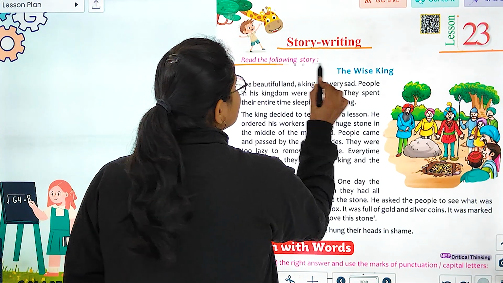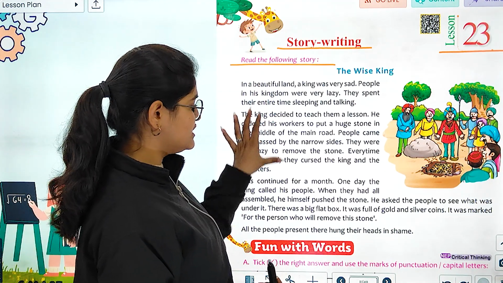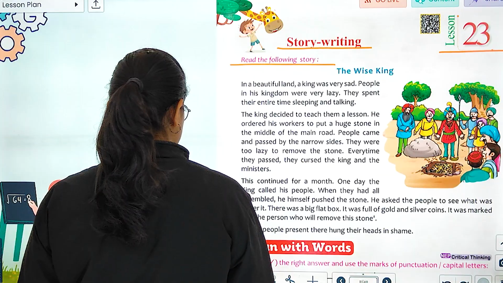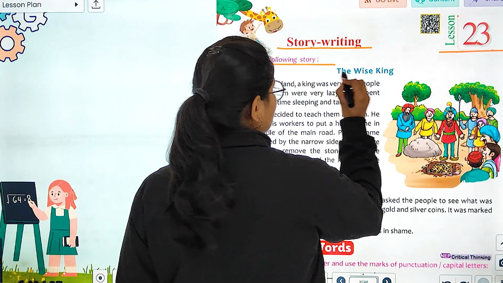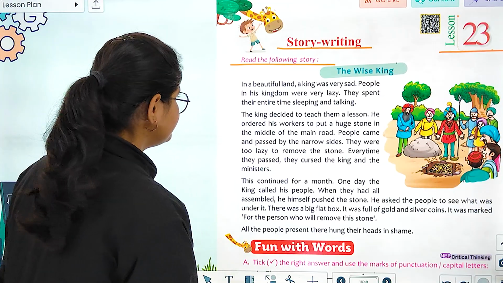So, read the following story. तो अब हमें बोला गया कि यहाँ पर एक स्टोरी दी गई है, जल्दी से इसको पढ़ते हैं. The name of the story is The Wise King. So let's begin with the story now.